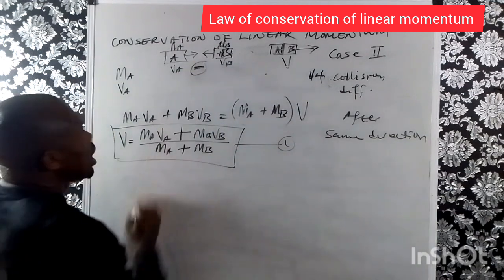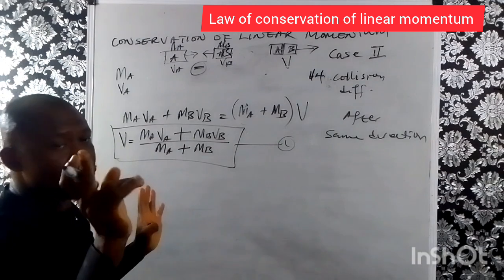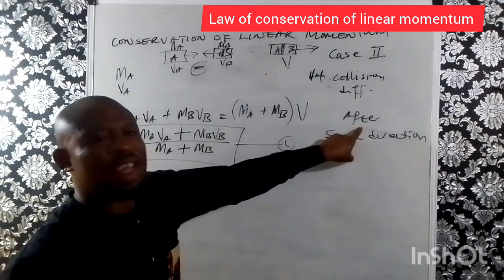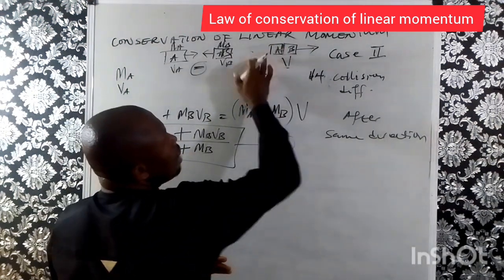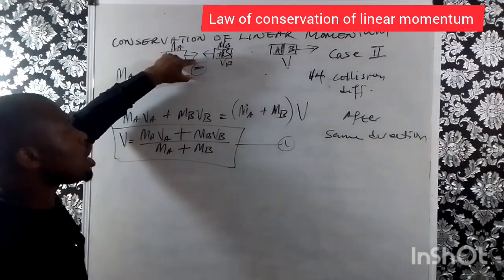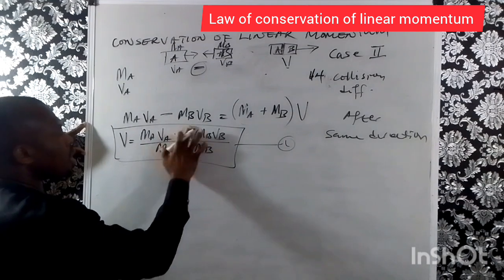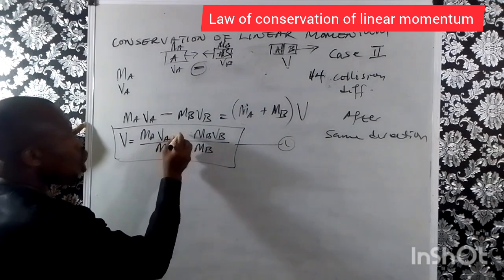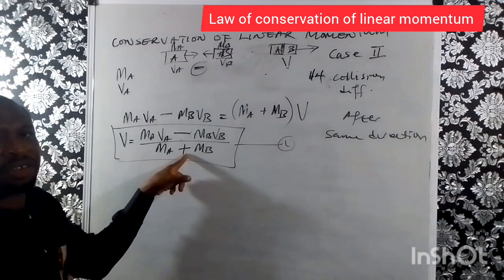So this negative sign here, if before collision they are moving in different directions. Now remember, after collision, they maintain the same direction. They stick together and move off with a certain speed. So in other words, before collision, I will have a negative sign here. Because I have a negative sign there, I will also have a negative sign here. And after collision, I will have a positive sign here.